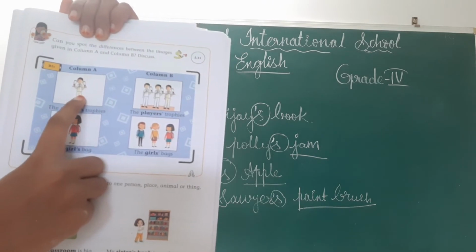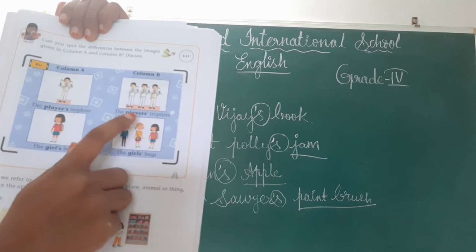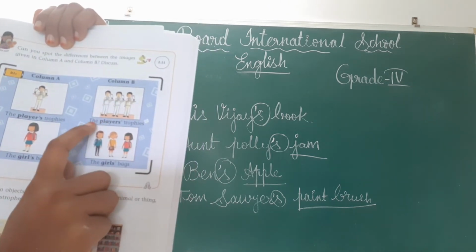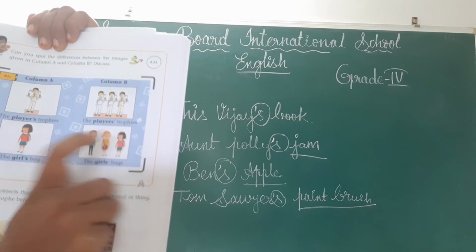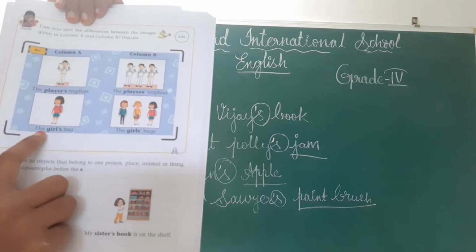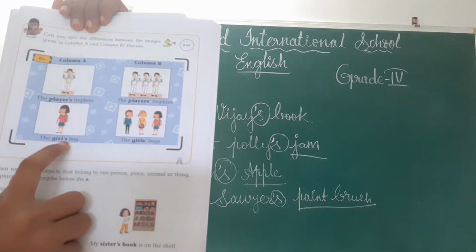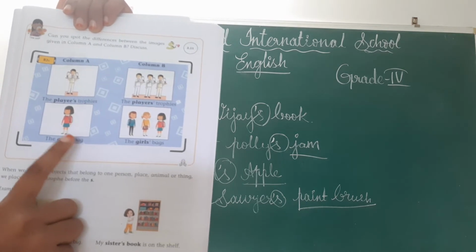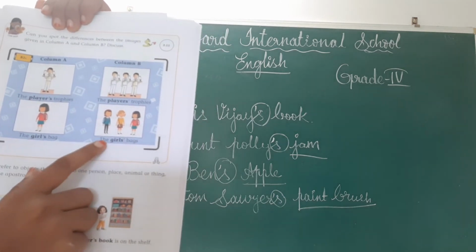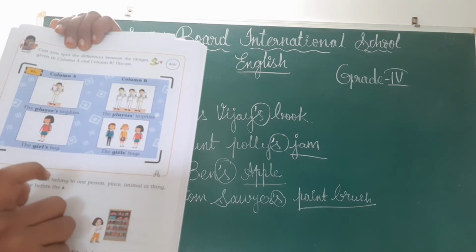Here one player is there and the apostrophe is placed before the s. Here three players are there, the players' trophies, the apostrophe is placed after the s. Same thing here, children. The girl's bag, here one girl is there. That's why we have placed this apostrophe before s, and here the girls' bags, after s, the apostrophe has been